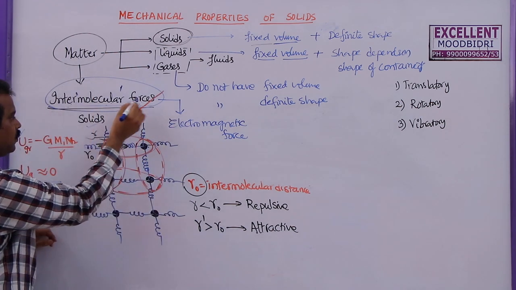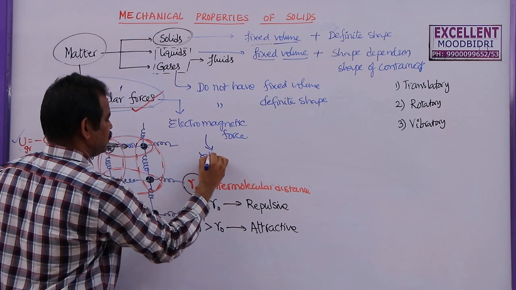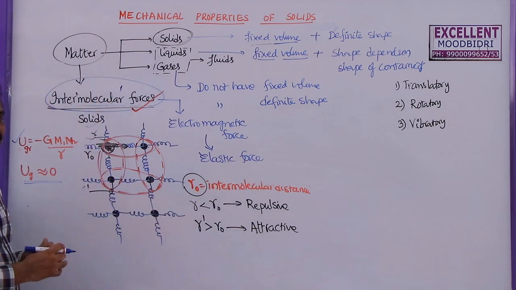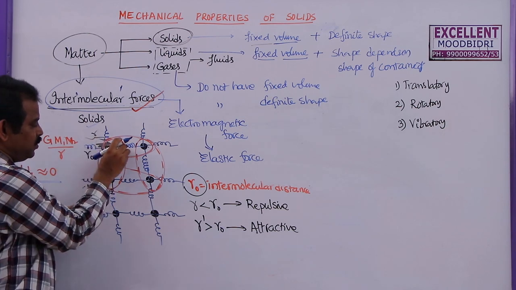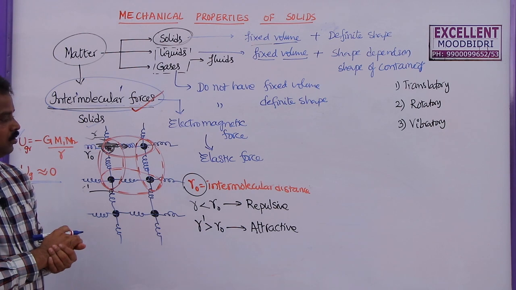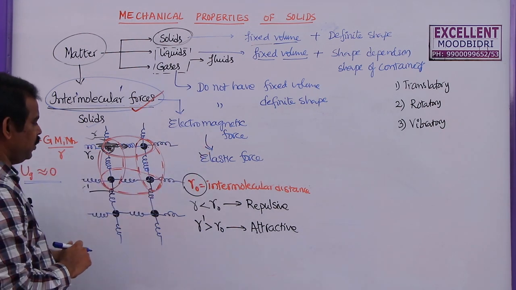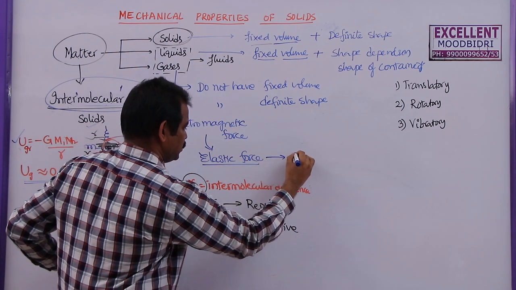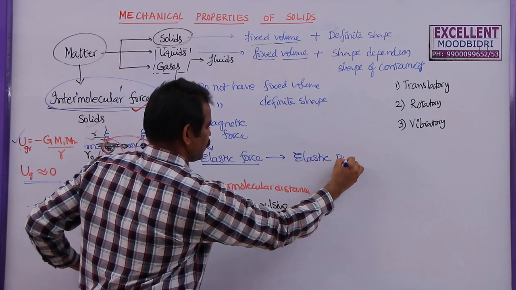So this is the intermolecular force, the electromagnetic force, and in this lesson we call it the elastic force. Work done against any force will be stored as energy. Here also, if we do some work while displacing this molecule, we are doing work against the electrostatic force or elastic force at this particular point. So this work done will be stored as elastic potential energy.